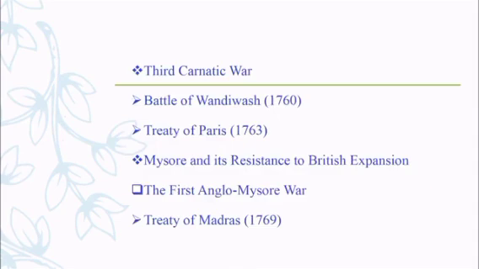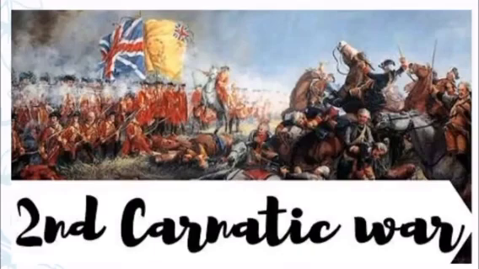Under this, we have Battle of Vandivash and Treaty of Paris. Next, we have Mysore and its resistance to British expansion. Under this, we have the First Anglo-Mysore War, and under it, the Treaty of Madras.